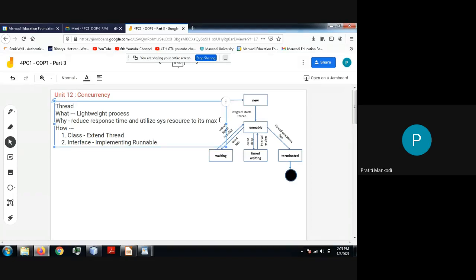So these are the two ways. Both the interface as well as the class are inside the java.lang package. So we need not import any extra package to have multi-threading in our program, right? So anything else remaining?